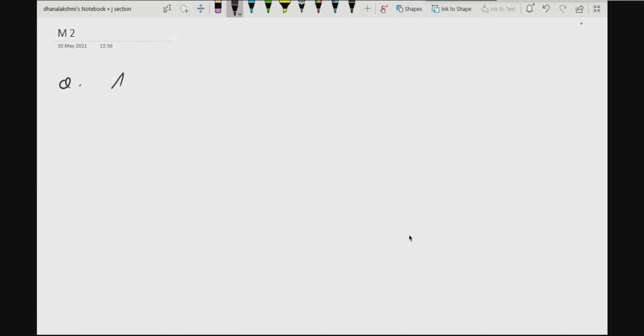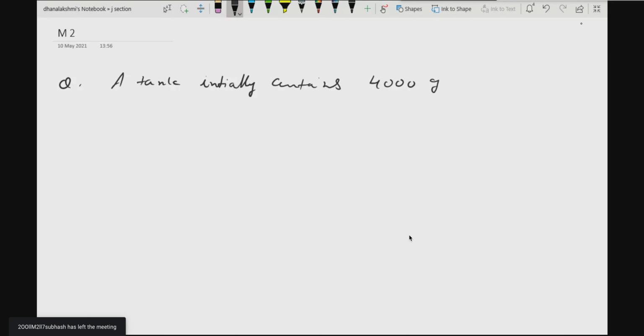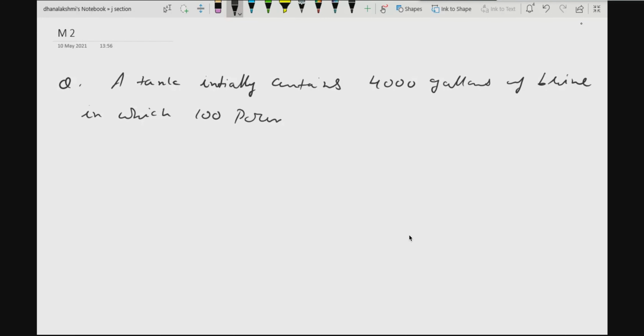A tank, initially, note down the question along with me, all of you. Initially contains 4,000 gallons of brine, in which 100 pounds of salt is dissolved.